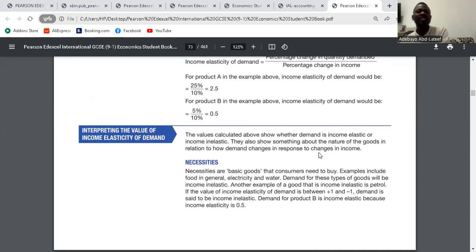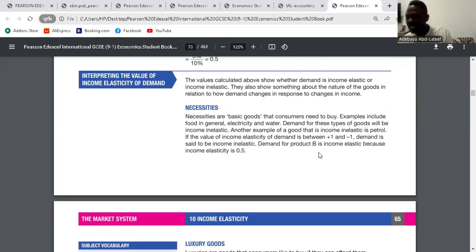So we have to interpret the values. Interpreting the values, we have necessities. Why do we call them goods that are necessary? Goods like food and clothing are necessities. Whatever our level of income is, we have to buy them. So it is income inelastic. It's income inelastic. No matter what happens, we have to buy them.